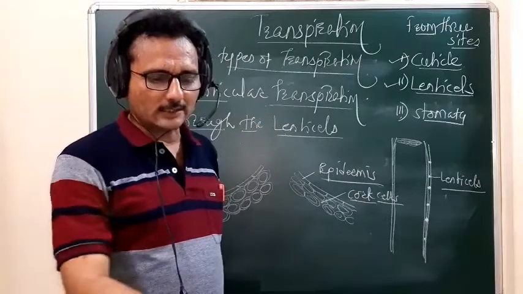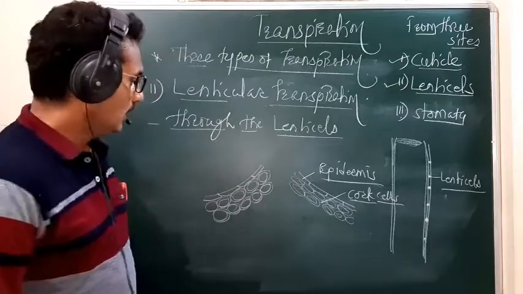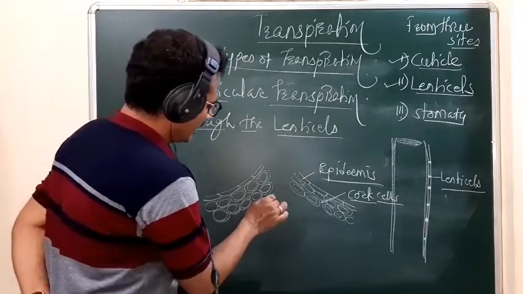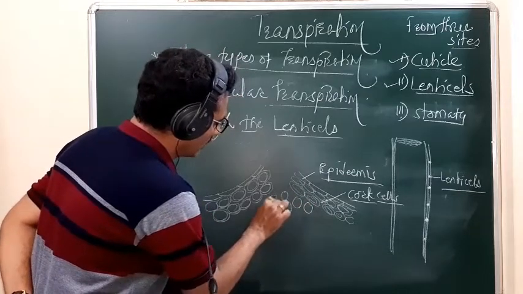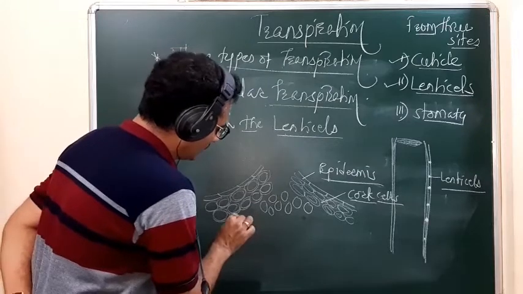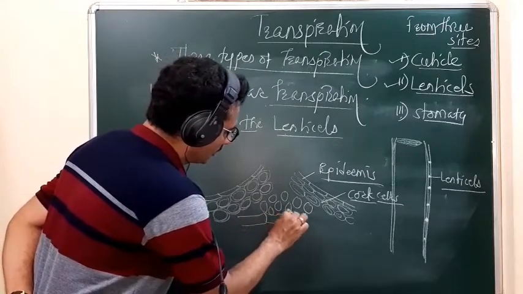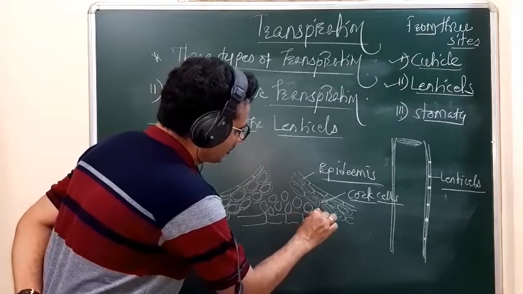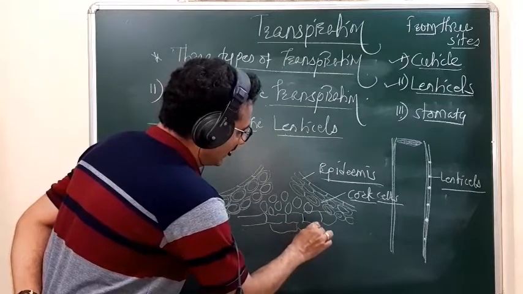Then these cork cells are followed by the loosely arranged cortical cells. Then there is the presence of the compactly arranged cortex, and those cortical cells are thin-walled parenchymatous.